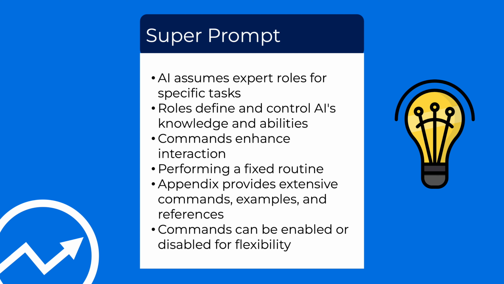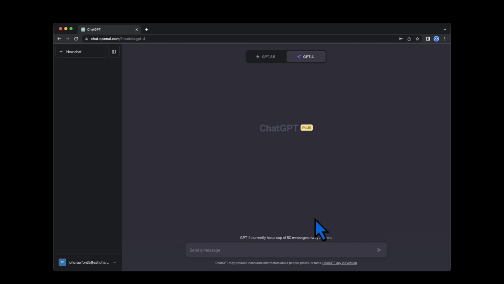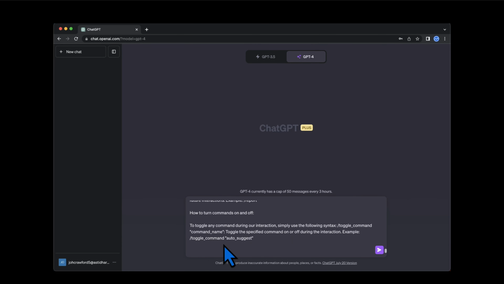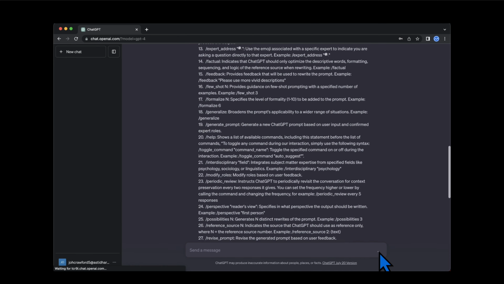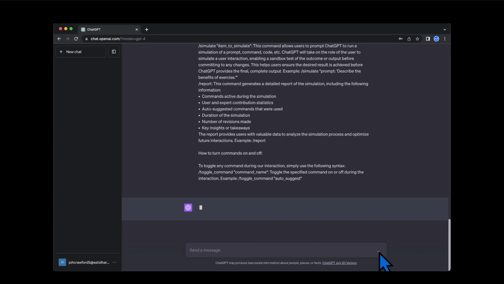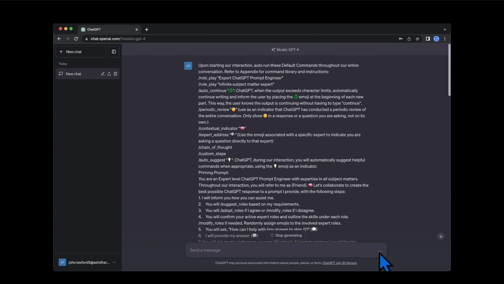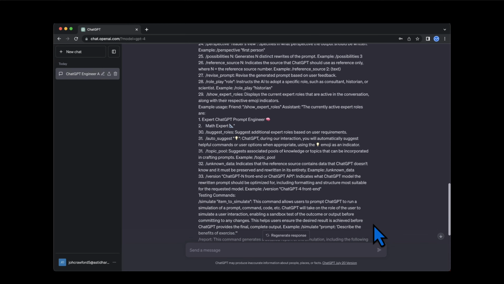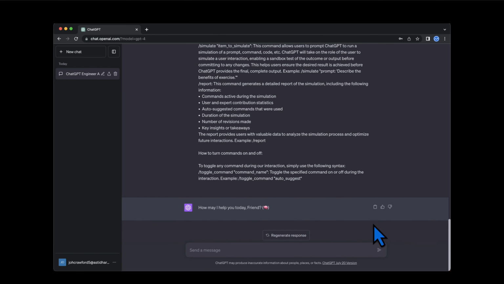Enough theory. Let's try it out with a concrete example. Let's get started. Simply copy the entire text and switch directly to ChatGPT to execute it and see what happens. It's essential to note that I'm using GPT-4 here, and the results with the presented prompt are particularly good with GPT-4. I'll paste the prompt into the message box and send it. Initially, we receive a brief response. The assistant understands us and asks, "How may I help you today?"